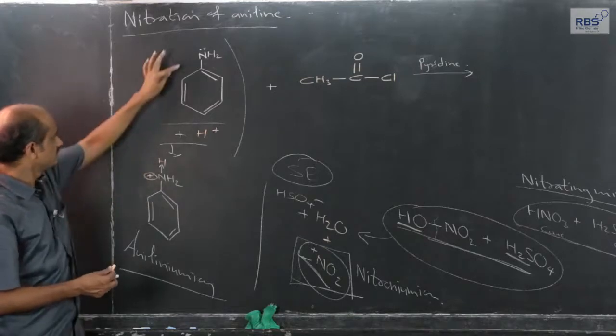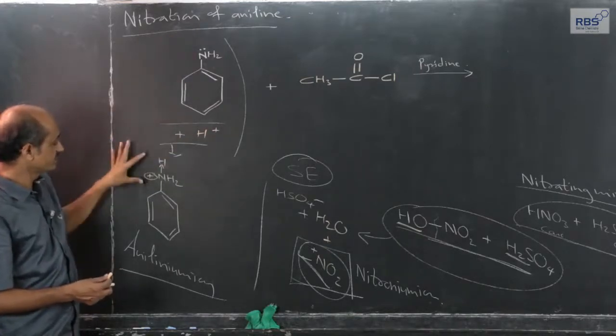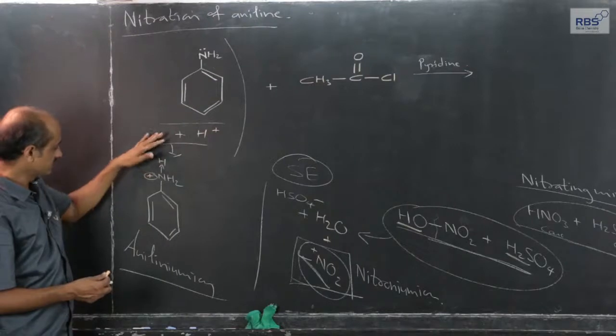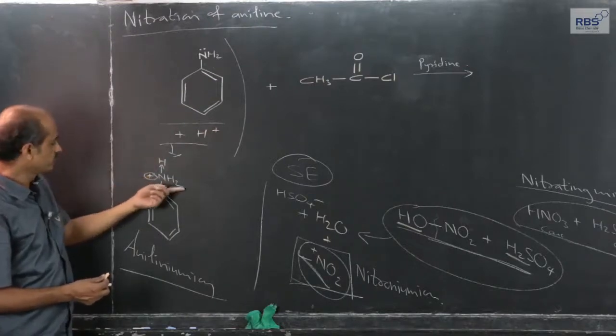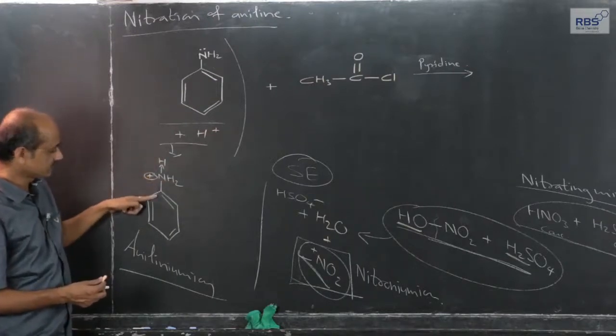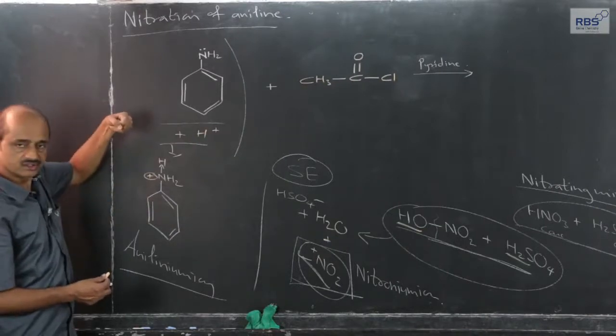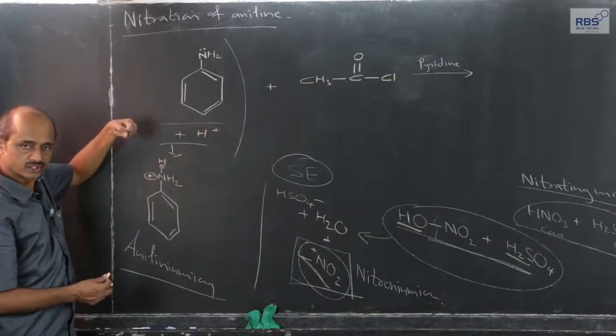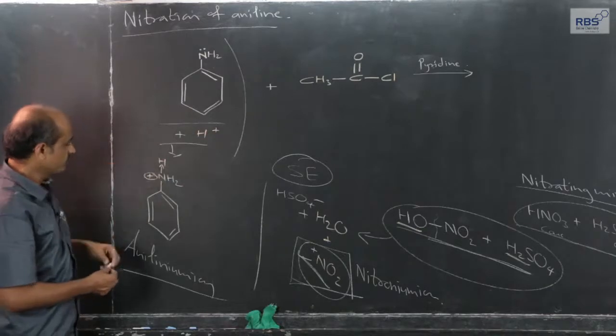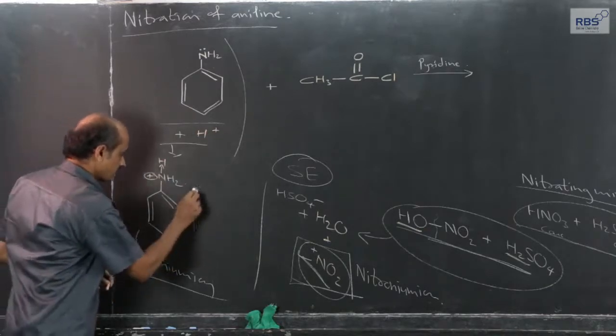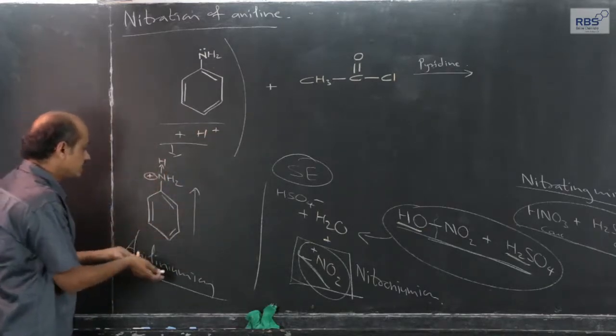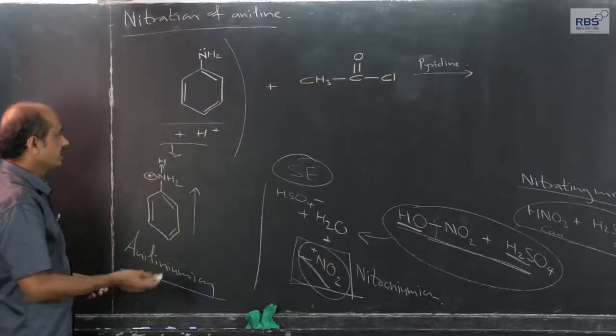Now, since the lone pair has become a shared pair, the positive charge gets transferred onto nitrogen, and therefore this NH3 plus which is attached to this ring becomes an electron-pulling group, and because of that the electron density in the ring decreases.